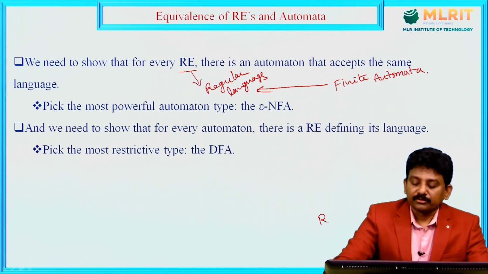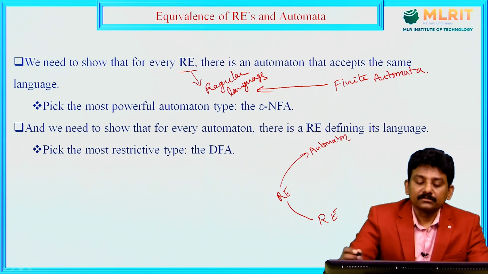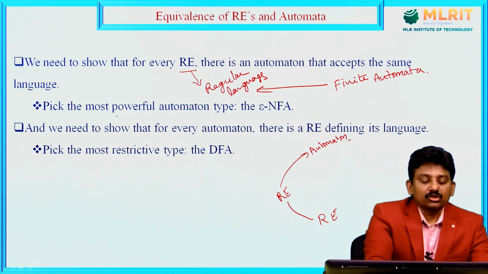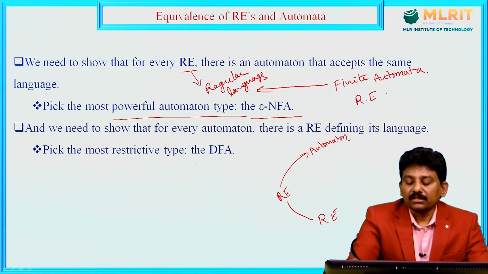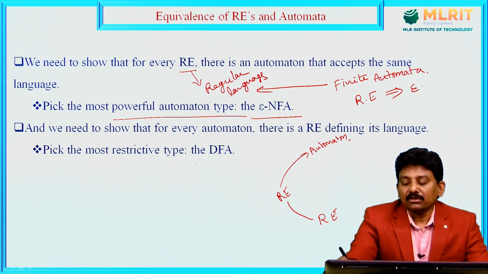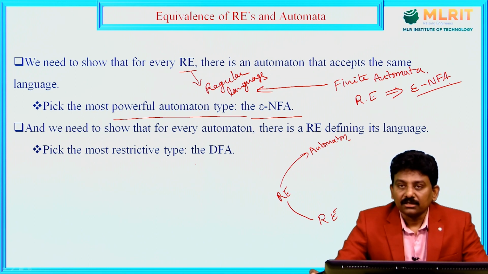So, from regular expressions, we can get regular languages. From regular expression, we can construct finite automata. Then, pick the most powerful automaton type, which is epsilon NFA. For every regular expression, we can construct an epsilon NFA, that is, a non-deterministic finite automaton with epsilon moves. Epsilon means empty string. So, without any input symbol, we can get the transition from one state to the next state in the epsilon NFA.